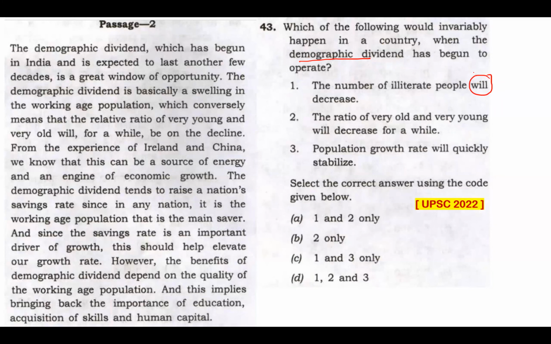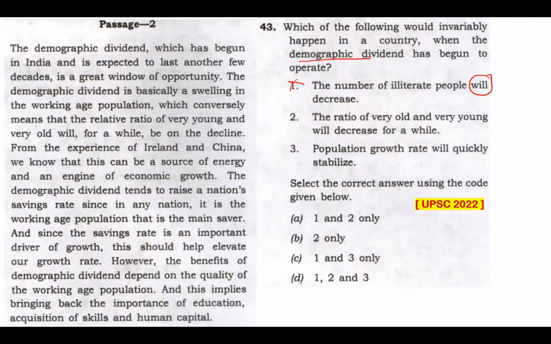Seriously. Is that so? Is it the way it works? No way. That the number of illiterate people will decrease just when the demographic dividend has begun to operate. Maybe the other way around is okay, where literacy will increase, the quality of demographic dividend will increase. That's fine. When literacy is increasing, the quality will increase. That's okay. But we can't take it that the number of illiterate people will decrease just when demographic dividend will begin to operate. That's too much. It requires government interventions, the interventions from stakeholders, schemes, programs, etc., to make sure that literacy will be on the rise, not just when you switch on the demographic dividend.